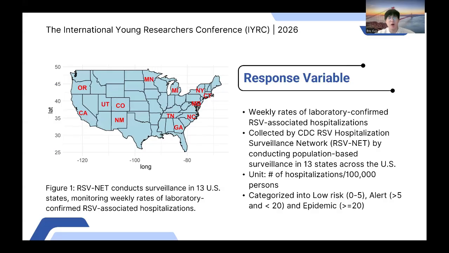So the response variable of our model was the weekly rates of laboratory-confirmed RSV-associated hospitalizations, which were collected by the CDC RSV Hospitalization Surveillance Network, RSVNet, by conducting population-based surveillance in 13 states across the US. The weekly rates show how many people in the surveillance state are hospitalized due to RSV every week, compared to the total number of people residing in that area, and the unit for this is the number of hospitalizations per 100,000 persons. It is categorized into 3 categories: low risk, alert, and epidemic.